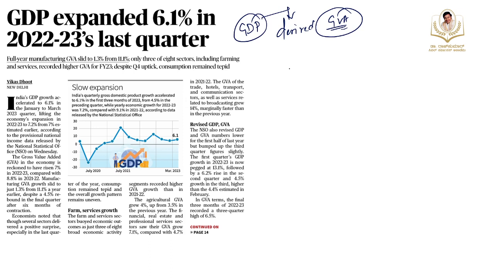The equation is: GDP is equal to GVA plus taxes earned by the government minus subsidies provided by the government. So if the taxes earned by the government are more than the subsidies provided, the GDP will be higher than the GVA. This is how the two terms are related to each other.